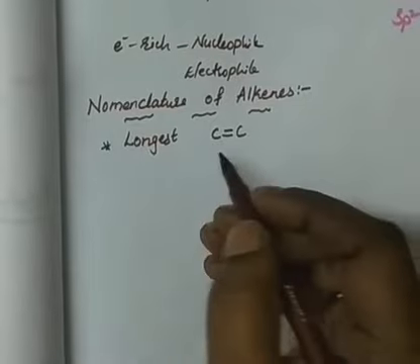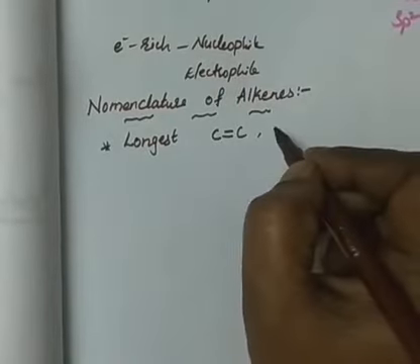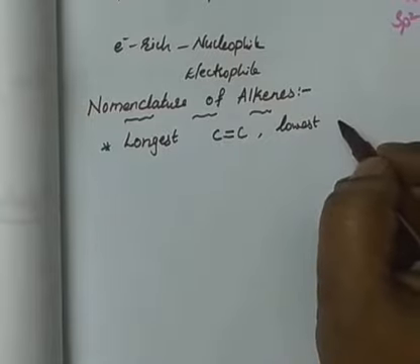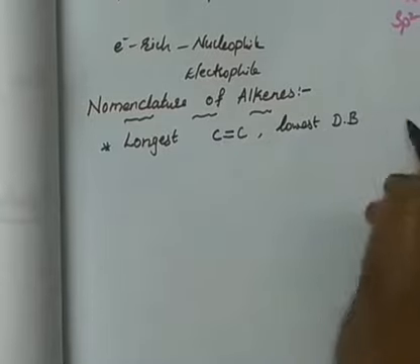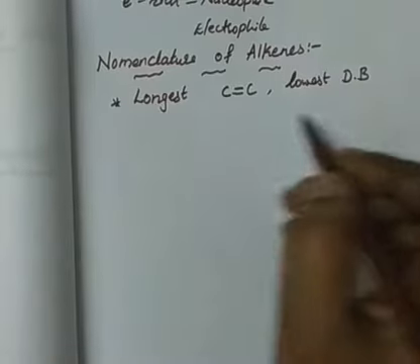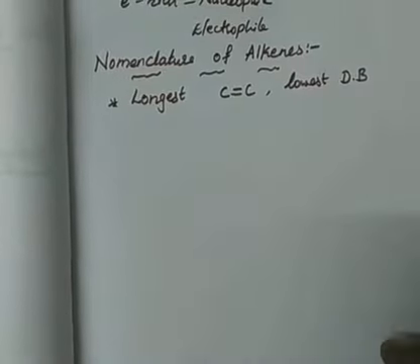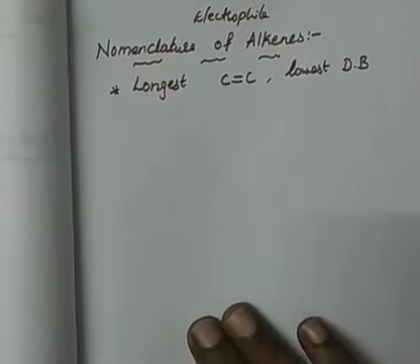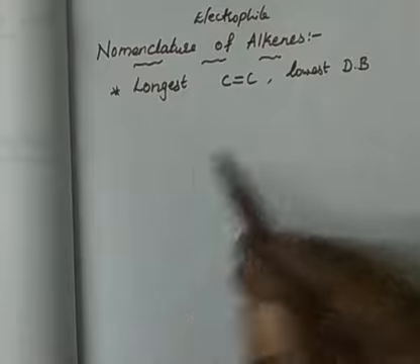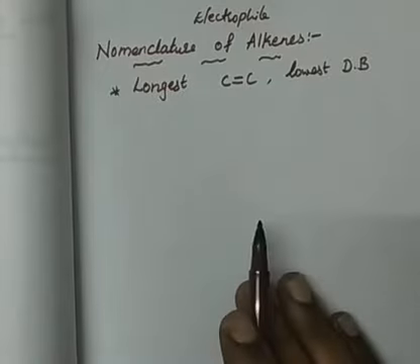That's it. And numbering should be given. The lowest number should be given to the double bond. The double bond should get the lowest number. And all other rules will be similar, like substituents, numbering given, and alphabetical order followed. If two substituents are present, dimethyl should be called.